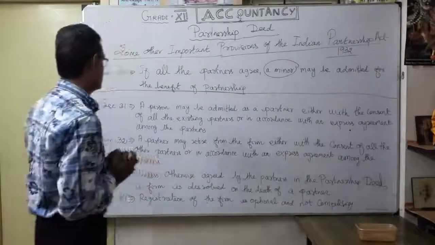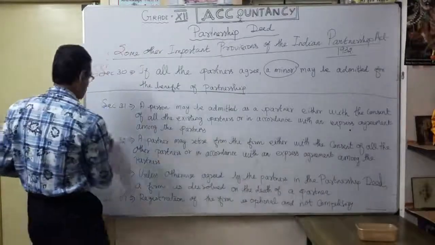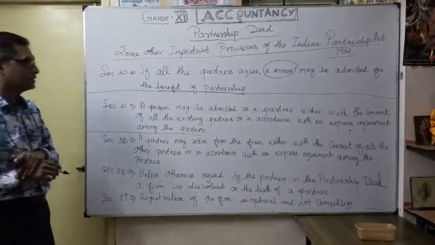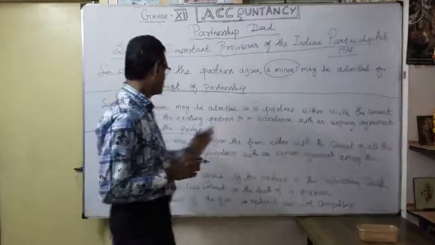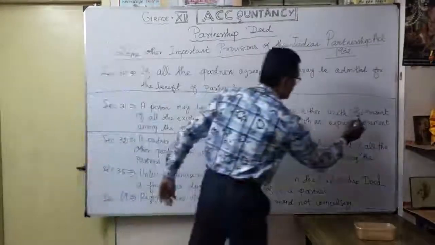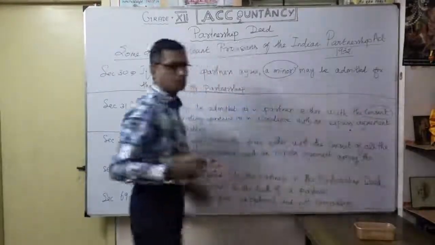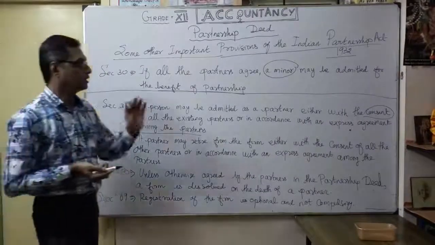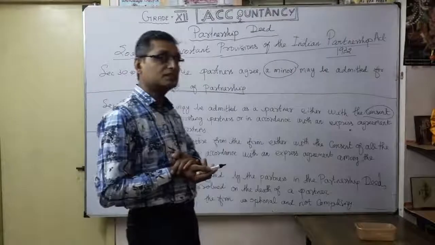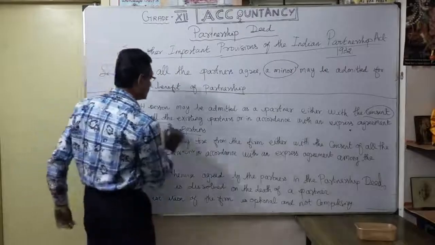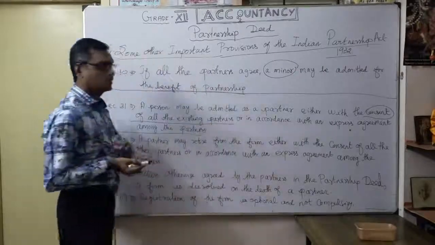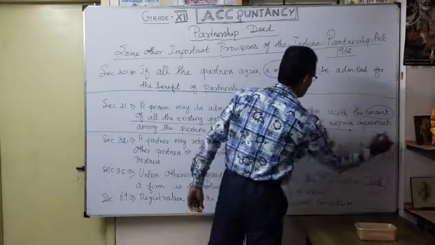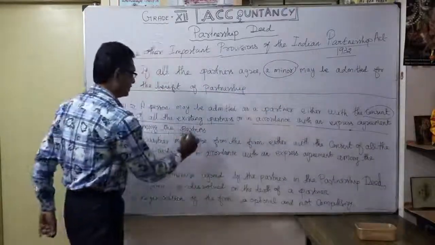Then section 31. What is section 31? See, a person may be admitted as a partner either with the consent of, the word is very important, suppose any new partner, the person may be admitted as a partner either with the consent of all other existing partners or in accordance with an express agreement among the partners.